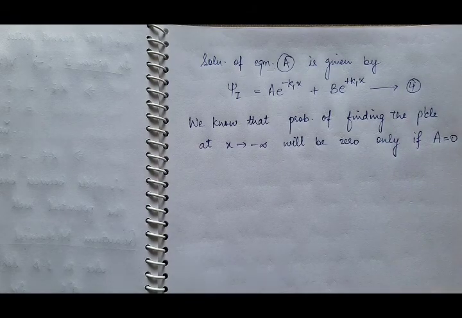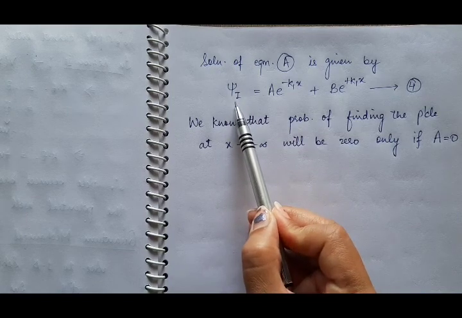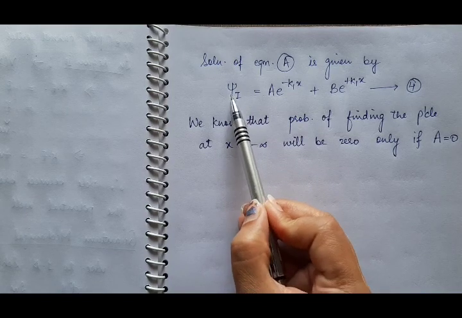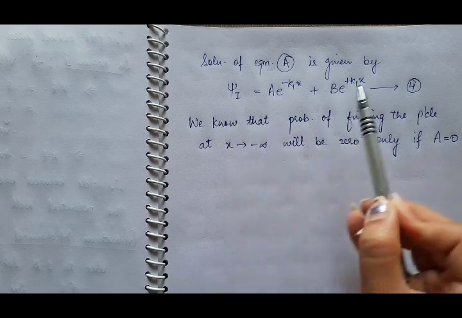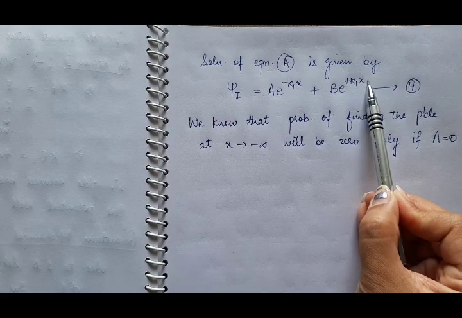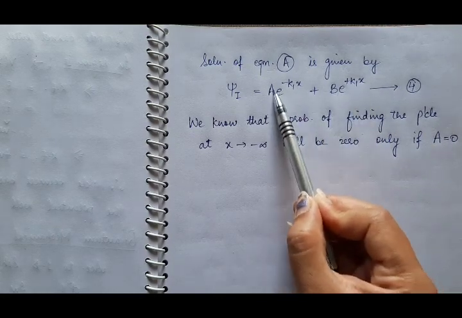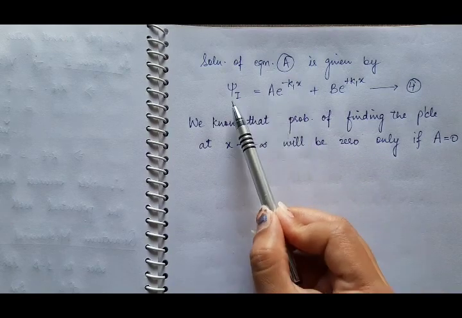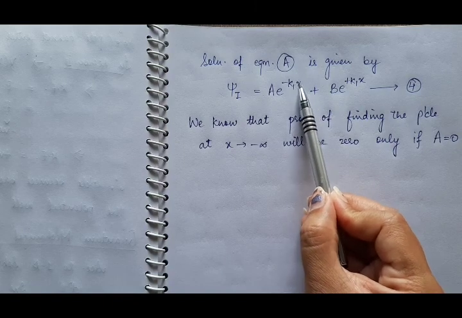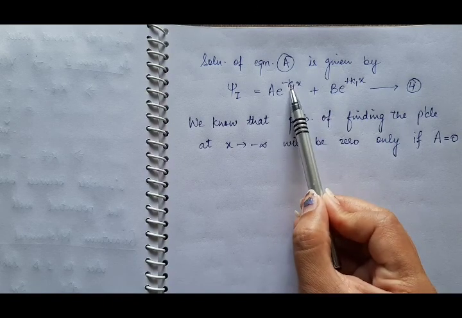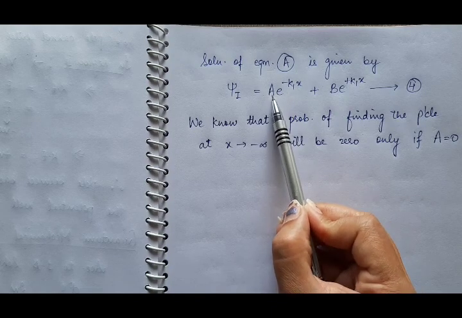Why? Because the value of psi will vanish in region 1 at x approaches to minus infinity. So put x approaches to minus infinity here: e raised to power minus infinity makes this term 0, and this term must also be equal to 0, only then this will be equal to 0. But here when you put x approaches to minus infinity, you will have e raised to power plus infinity. So this term will only be 0 if A is 0.